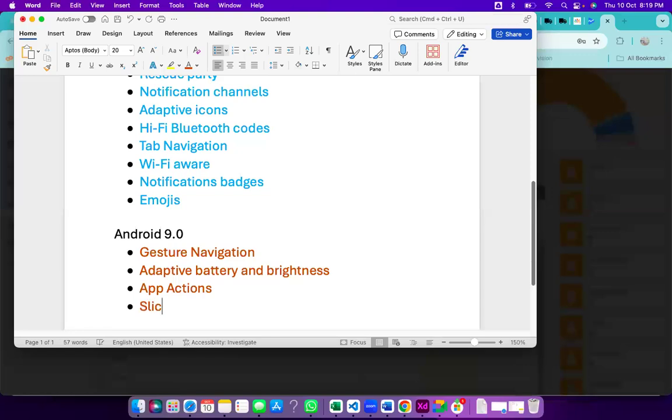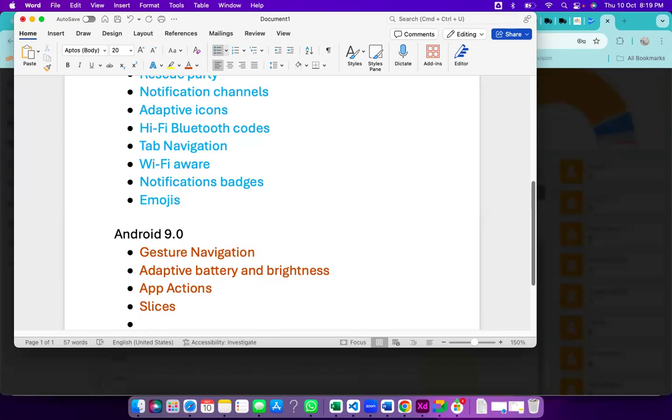And the next one is the slices. This is one more advanced step for that. Let us say at the same 8 o'clock, I'm traveling to the office, and daily I'm booking an Ola or Uber, something like that. So it will go to the next step: it will select the source and destination, and it's waiting for me to confirm the ride. That will be one more extra feature.